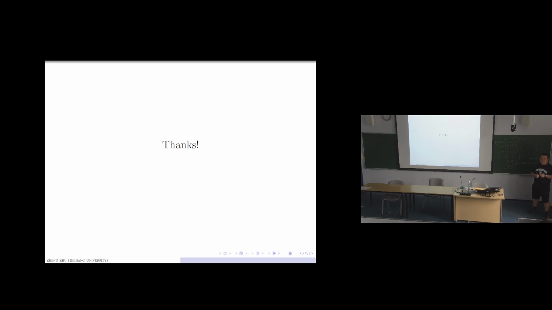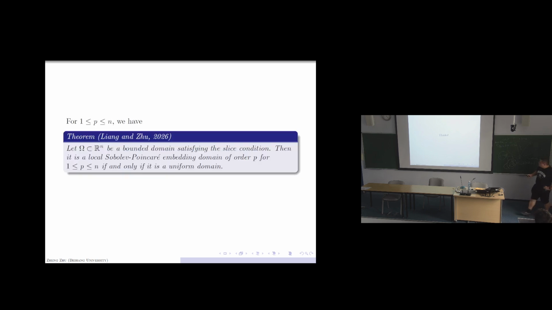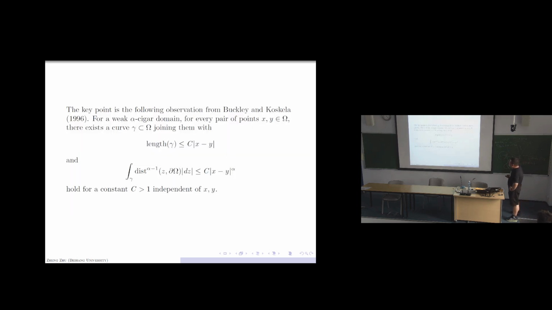Can you maybe, if possible, give a picture of a domain which is not a weak alpha sigma? I think maybe some cusp domains. Maybe you can give a very sharp cusp, which cannot satisfy any inequality.